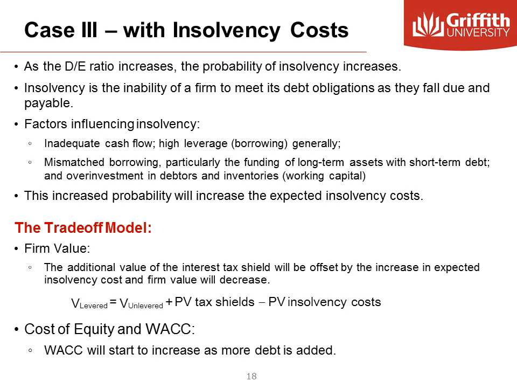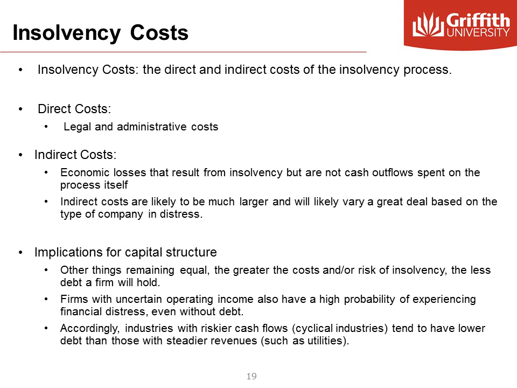The firm will borrow up to a point where the gain from the tax shield on debt offsets the cost of insolvency and financial distress. In this model, it is the cost of becoming insolvent that matters in the capital structure decision rather than the possibility of insolvency itself. These costs are classified into direct and indirect insolvency costs. Now, when a firm goes bust, it incurs direct costs in the form of legal and administrative costs.